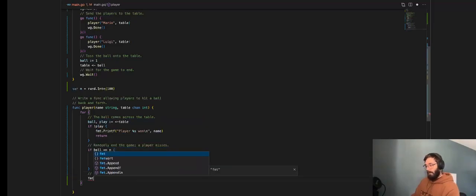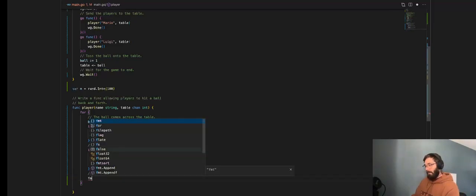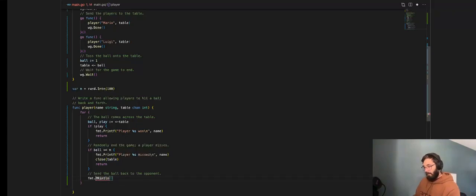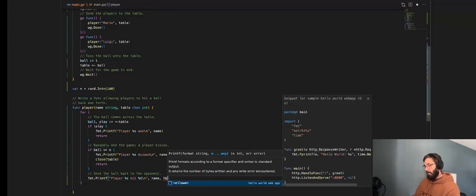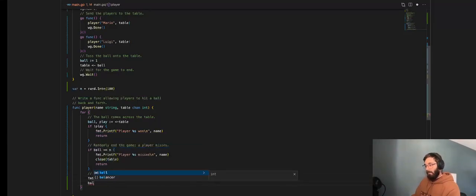So let's add a print statement here. Again, we actually want to use printf for formatting. And we'll say player %s hit %d, new line, name and ball. We'll go ahead and increment ball. And at this point, we send it back over the table. All right, so into table, ball.